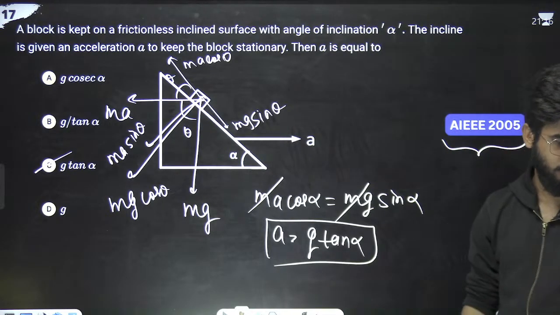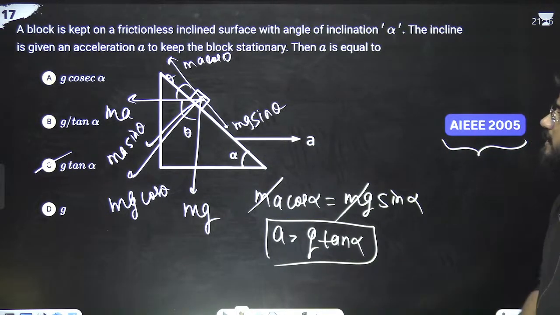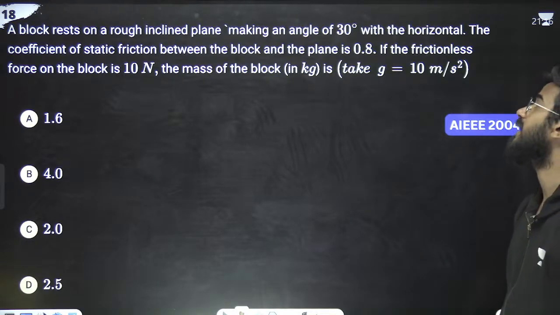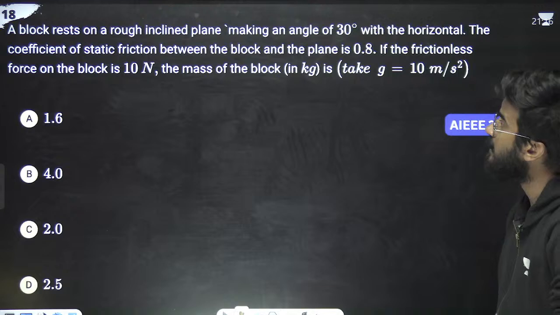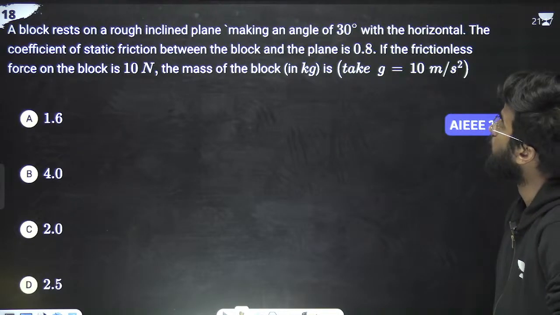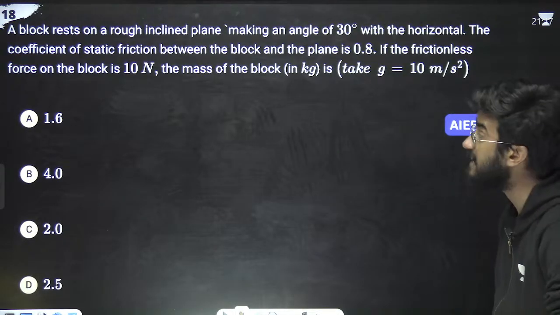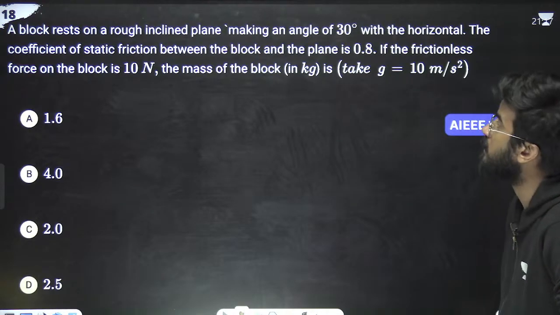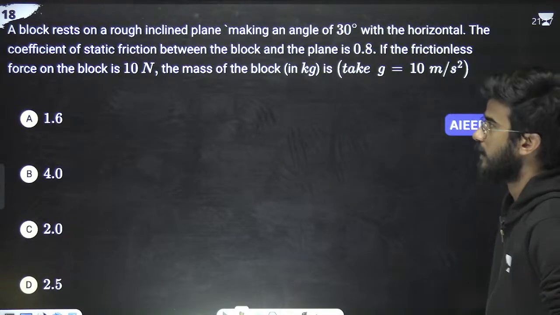Very good. Okay. Next problem. A block rests on a rough inclined plane making an angle of 30 degrees with the horizontal. The coefficient of static friction between the block and the plane is given. If the frictionless force on the block is 10 Newton, the mass of the block is?